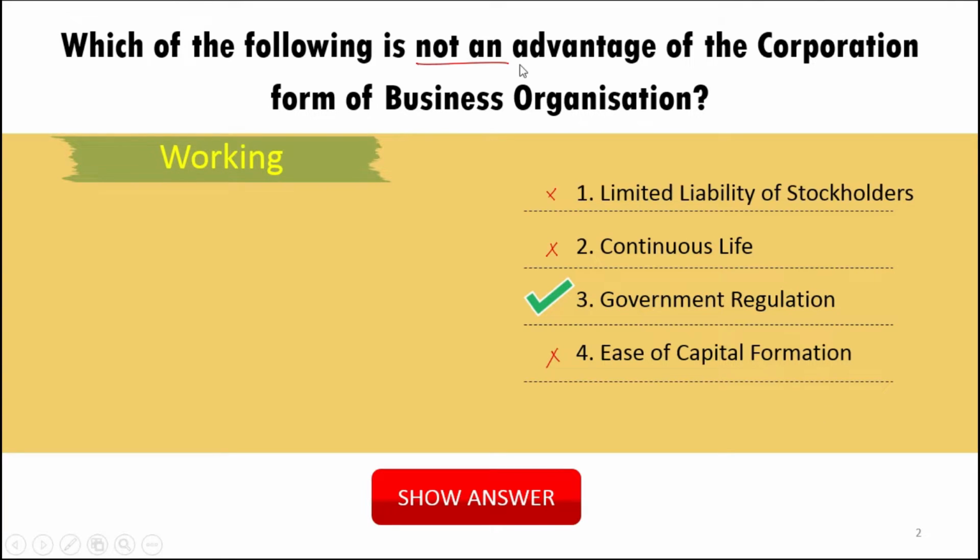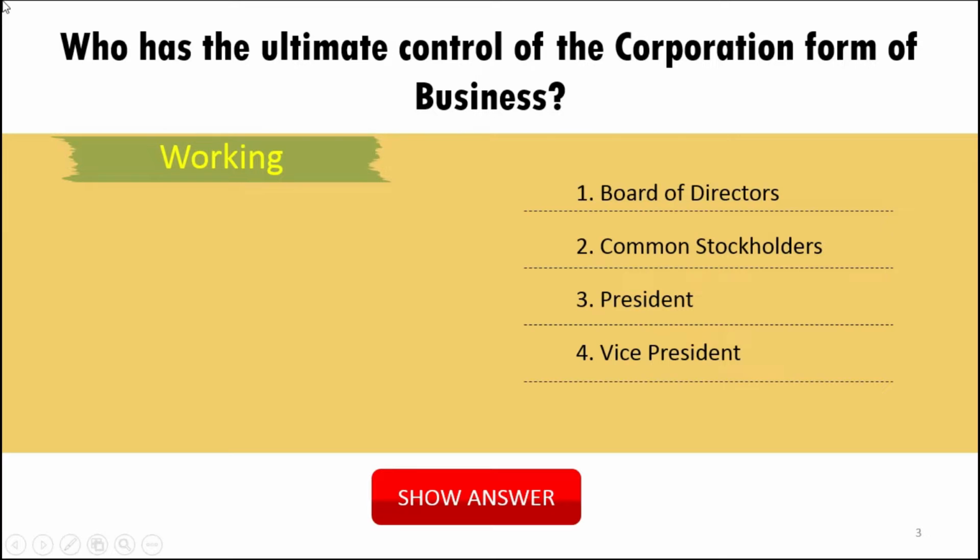Now the next question: who has the ultimate control of the corporation form of business organization? Ultimate control, the final control. The final control is in the hands of the common stockholders, not the board of directors. The board of directors have control, but it is asking for the ultimate control. So it is not in the hands of the board of directors, not the president, neither the vice president. It is in the hands of the common stockholders.